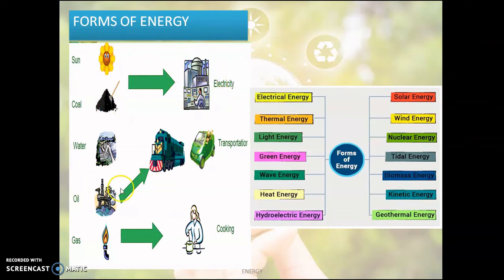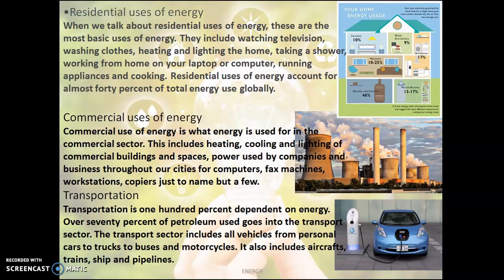Coal, and why are we using that? For electricity. Oil, why are we using that? For transportation. Gas, why do we need that? For cooking. Again, here also I have given a list of different forms of energy. So basically, why do we need energy? A broad classification: for residential uses, for commercial uses, and most of the energy in the world is used for transportation.